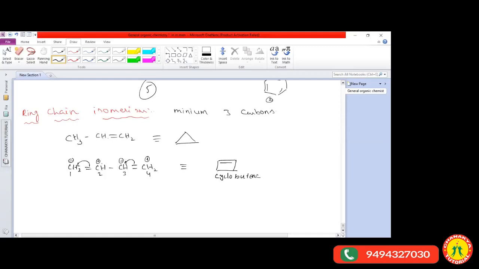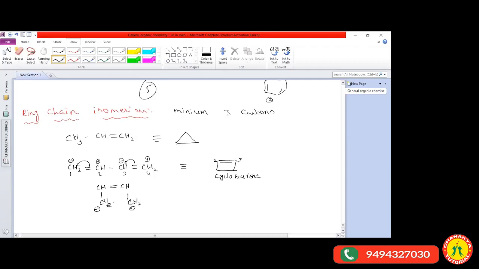So oppositely charged ions are attracted together. Between the second and third carbon atoms, one carbon atom has the positive charge and another has the negative charge, so one double bond is formed between the second and third carbon atoms. And the first carbon atom CH2 group and fourth carbon atom CH2 group: the fourth carbon atom has the positive charge and the first carbon atom has the negative charge.